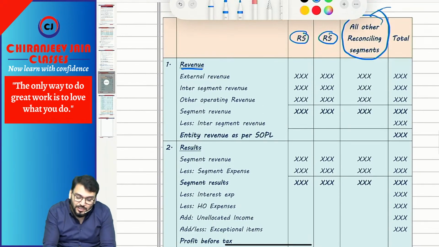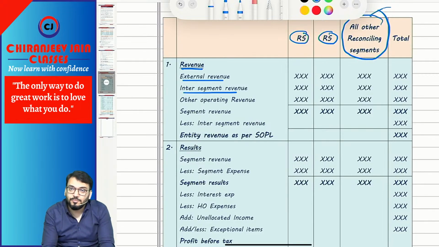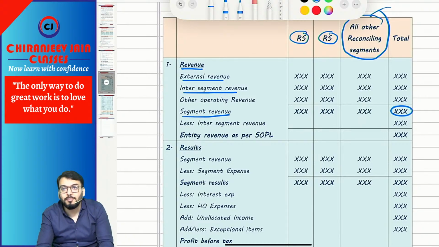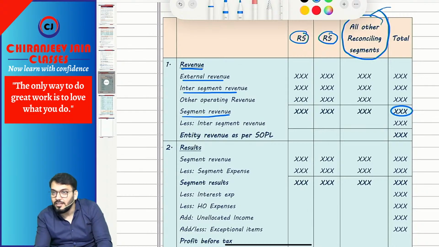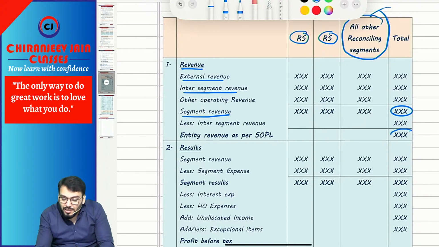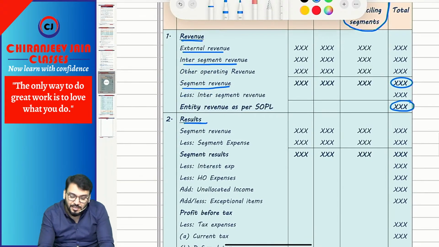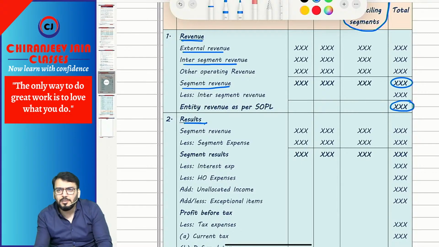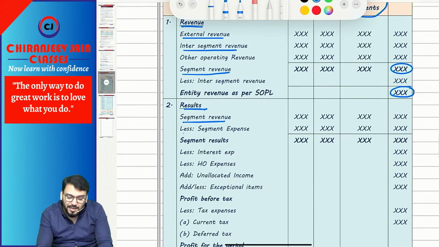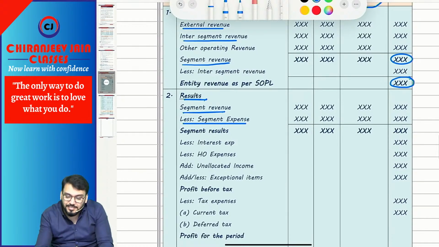So first revenue: first we'll add external revenue, then inter-segment revenue, then any other operating income. This will become segment revenue. But segment revenue will not match with the total revenue in SOPL. Therefore we will minus what? Inter-segment sale. This will become what? Revenue as per SOPL. Reconciliation also done. Then result. Normally they will give segment result. If not given, it becomes segment revenue minus segment expense. You will get segment result.